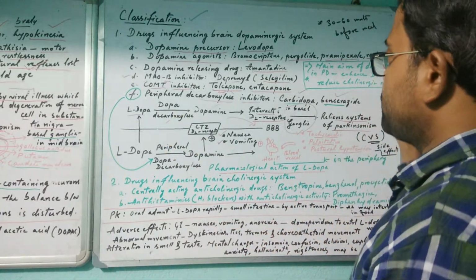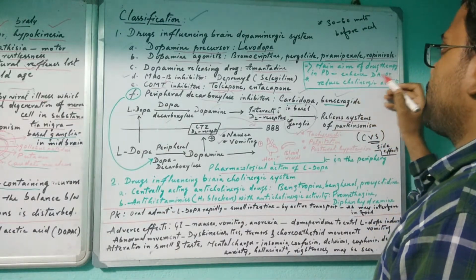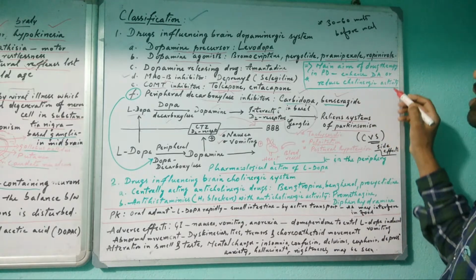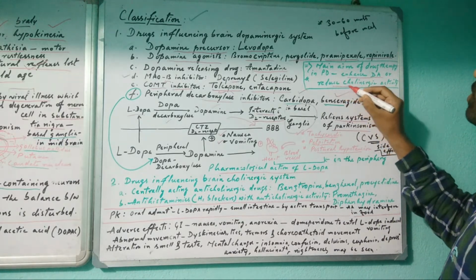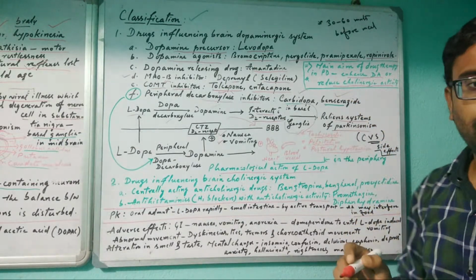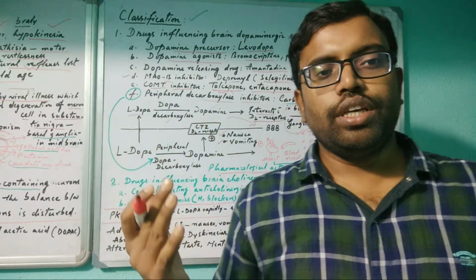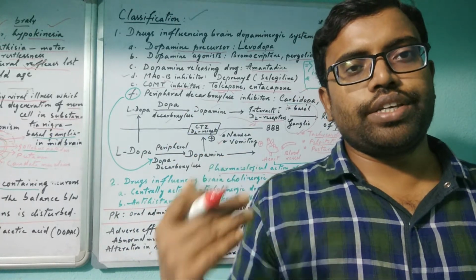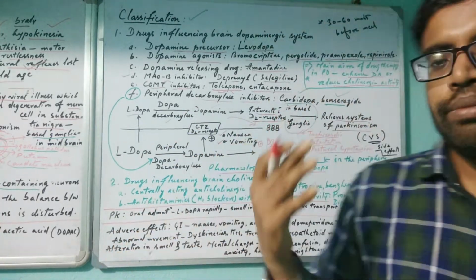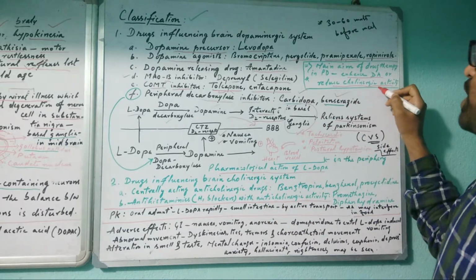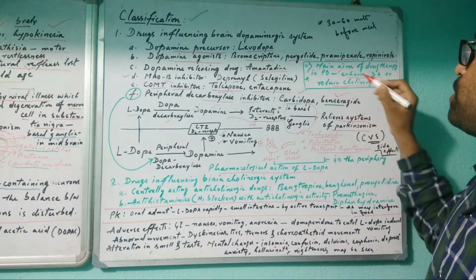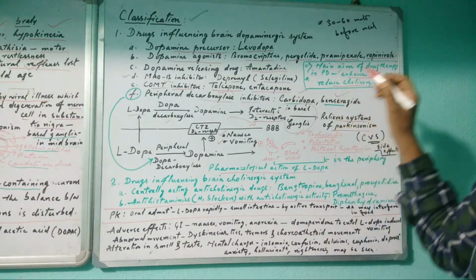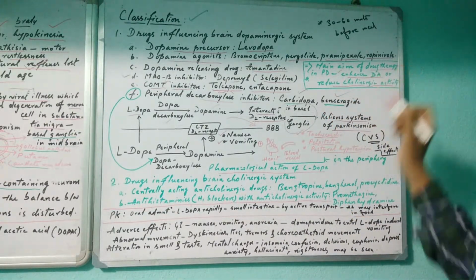Then the main aim of the drug therapy of Parkinsonism is to enhance dopamine or to reduce cholinergic activity. Cholinergic activity induces excitement in the body, and contractions will be increased. So the main aim of drug therapy is to reduce cholinergic activity and to induce or enhance dopamine secretion.